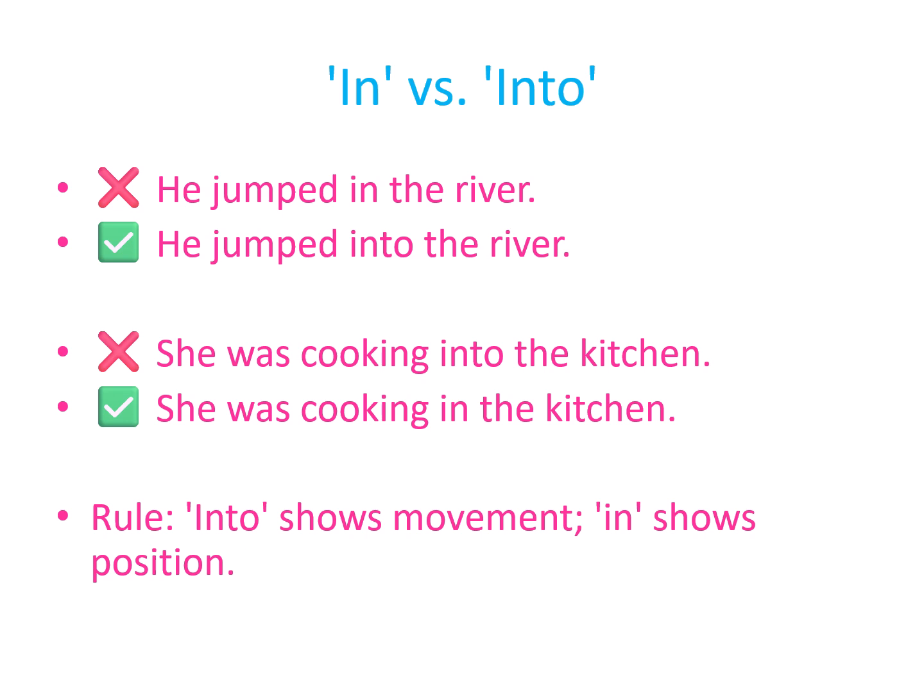Now let's look at this one, "She went into the kitchen and was cooking into it." This sounds strange, right? That's because the second part should use in, not into. The corrected version is, "She went into the kitchen and was cooking in it." So here's the rule. Use into when there is a sense of movement, like going from outside to inside. Use in when referring to a location or position within a space. Understanding this simple difference helps you describe actions and locations more precisely.